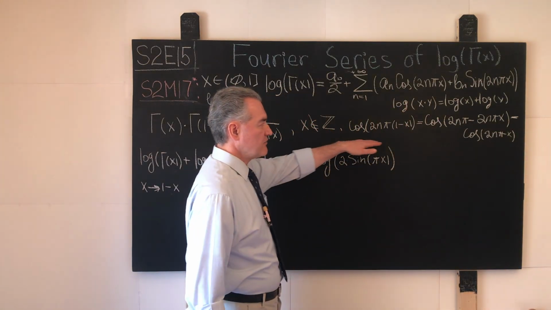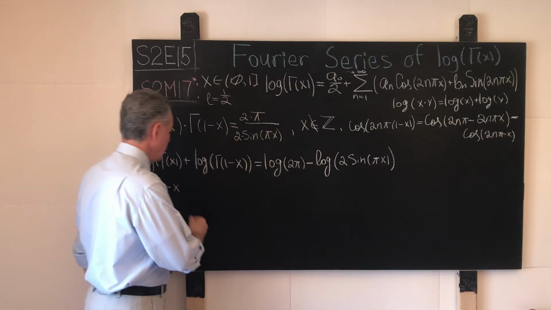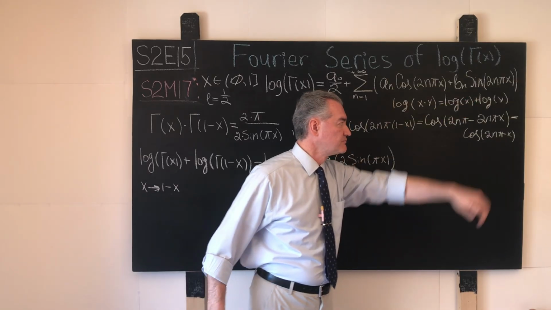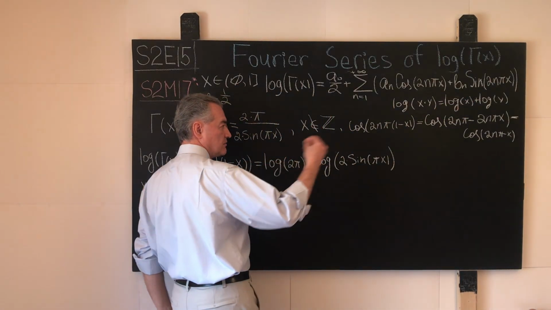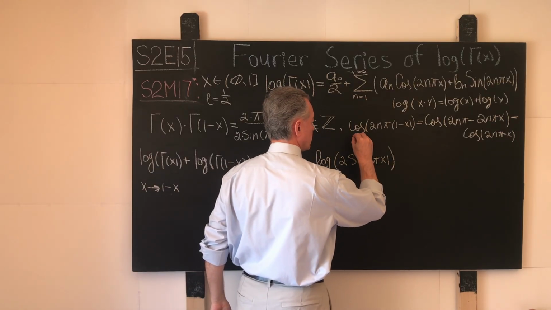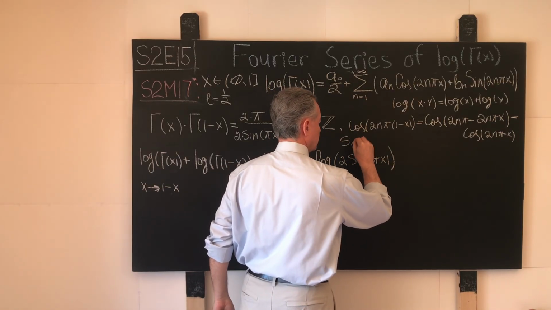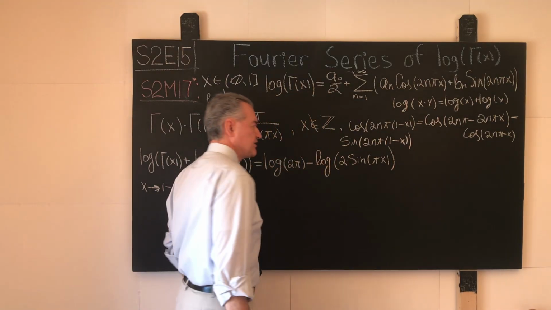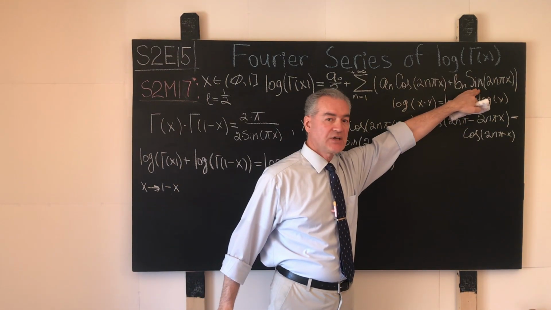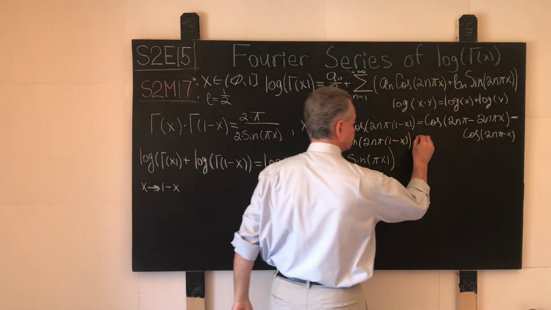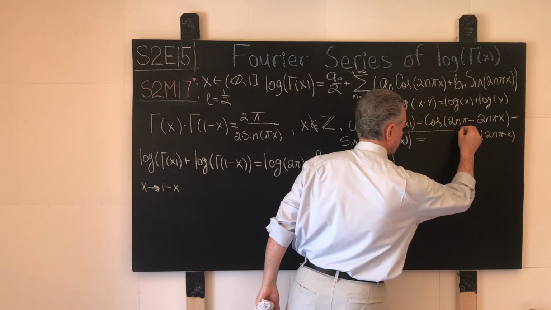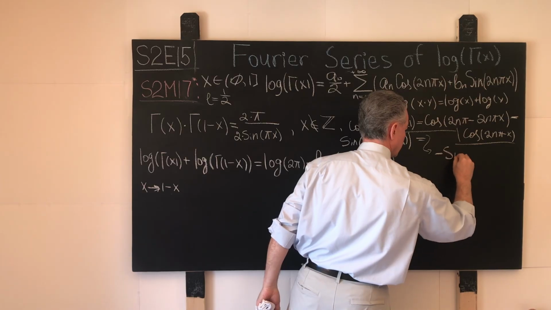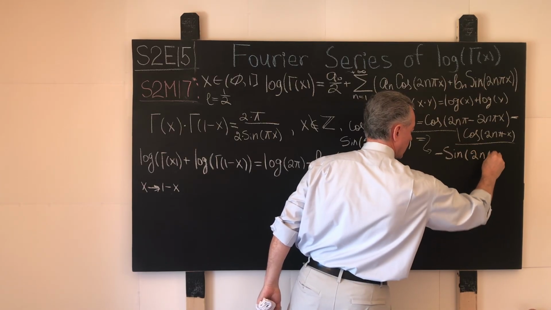And once we have this on the books, we already see what will happen if we apply this transformation to the trigonometric function of sine. If you can handle it, then good for you. You can fast forward to the next step, but here we will write it down just to be pedantic. Sine of 2n pi with the transformation 1 minus x applied to this summand right here, we will have negative sine of 2n pi x.